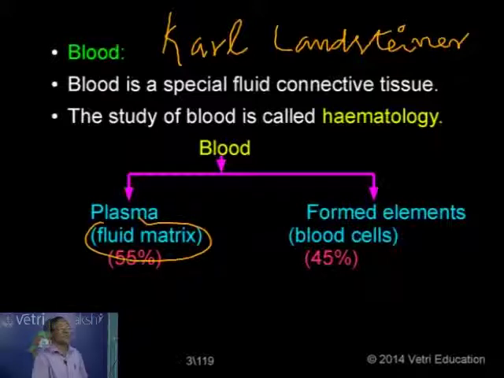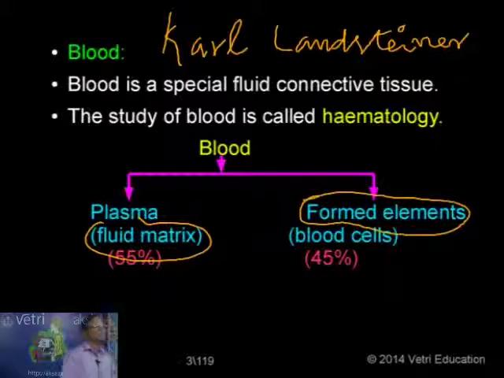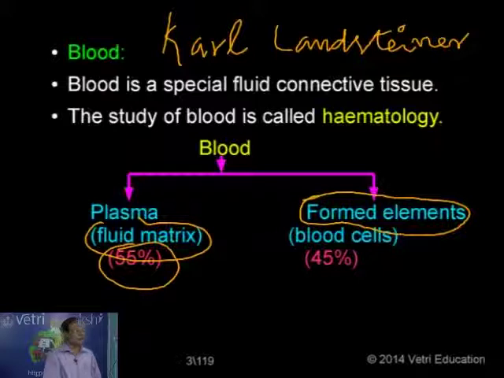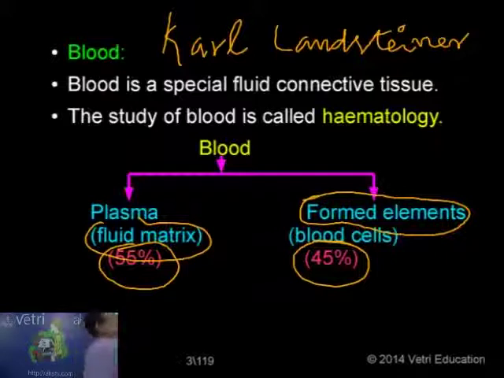And the second one, the various types of cell elements, simply called the formed cell elements or blood cells. So out of the total volume, nearly 55% of the blood is formed of plasma, the fluid matrix, and nearly 45% alone constitutes the cells. So the fluid medium, plasma, 55%, and the blood cells, the formed cell elements, together form 45%.